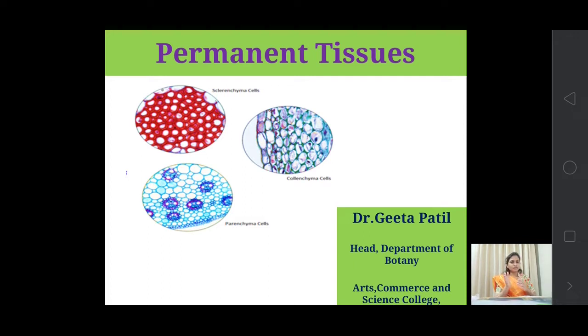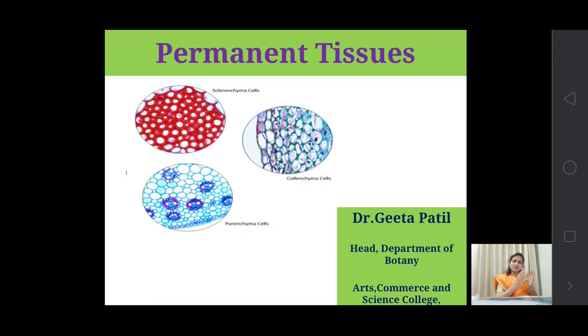When these meristematic tissues are present at the node, at the base of the node, or at the base of the leaf blade, then that meristematic tissue is known as the intercalary meristematic tissue. And when they are present at the lateral part of the plant body, and they are responsible for the horizontal growth of the plant body, that meristematic tissue is known as lateral meristematic tissue. So they are located at specific points of the plant body, and they are responsible for the growth.